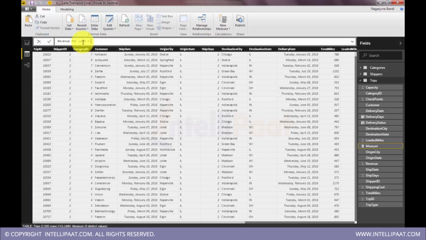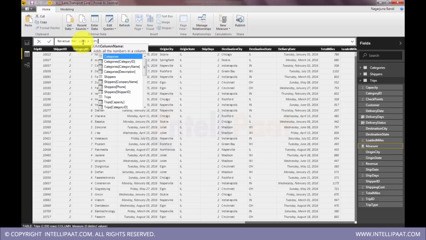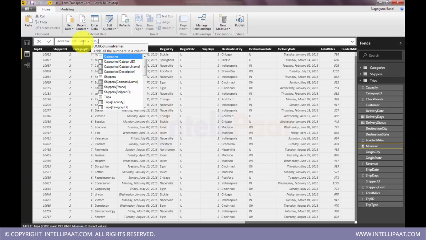For this, I have to take the sum of, see, as I type the formula, it has IntelliSense to show all relevant formulas in the drop down. So you can pick a formula from them, and then there is help IntelliSense that will tell you what the formula actually takes. Okay, it expects a column name here, and when you type the column name, it again has IntelliSense to pick up the columns that are relevant to the text you are typing. I typed revenue RE, and now you can see it there. It's a very advanced formula bar that we got here. So sum of revenue